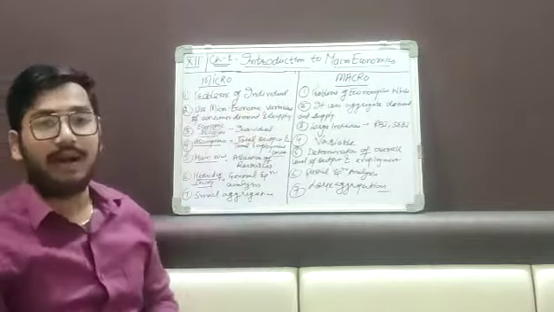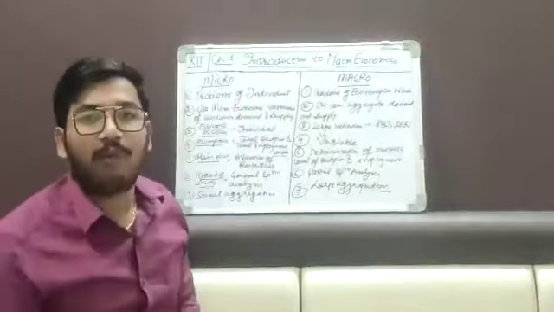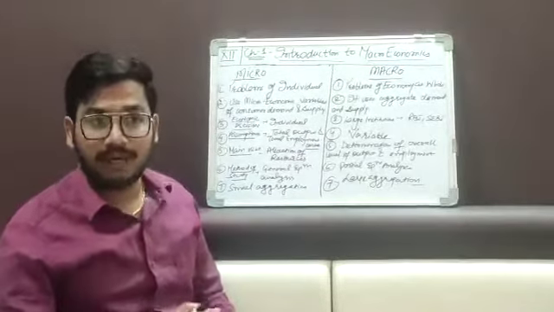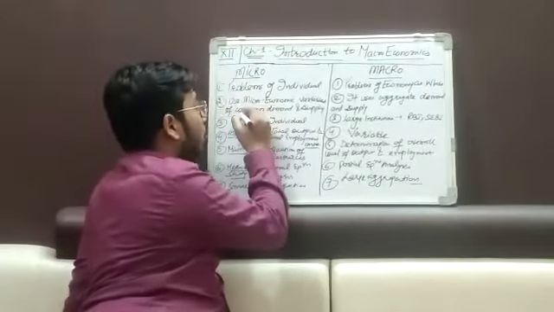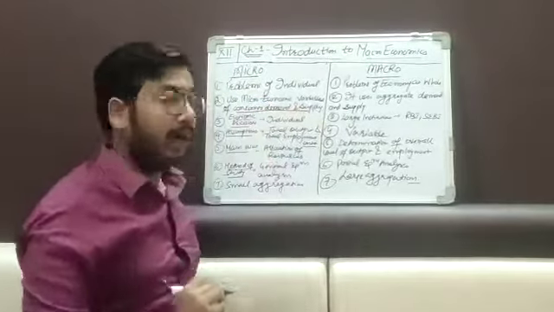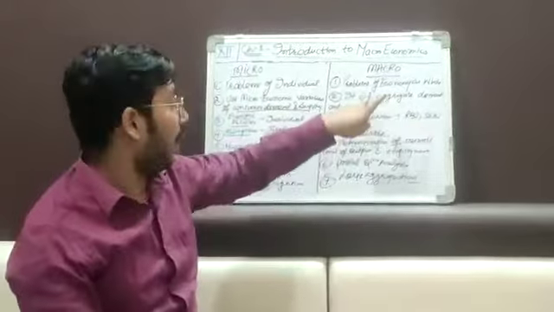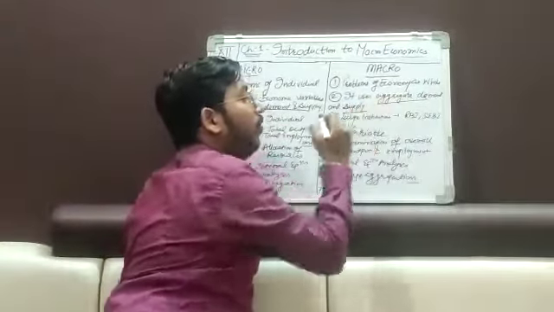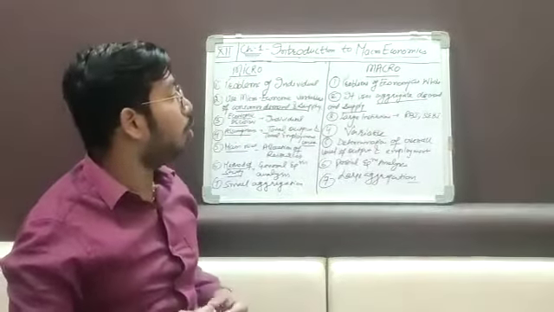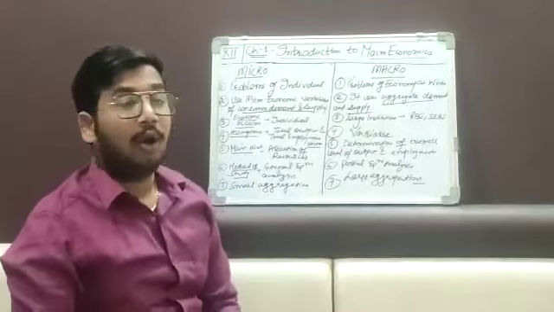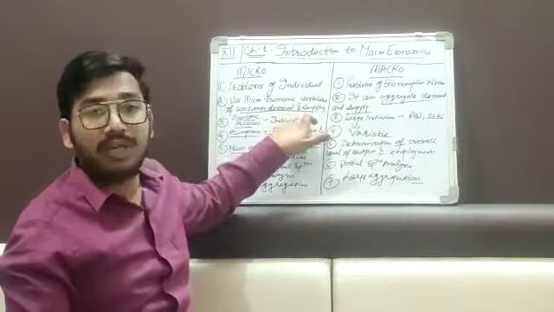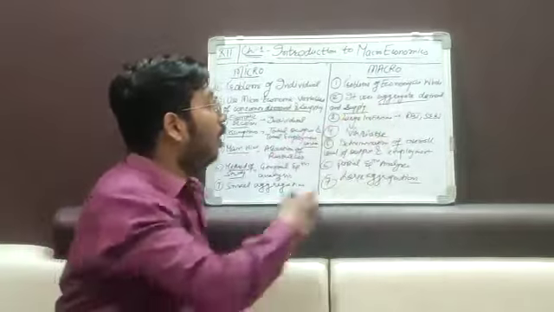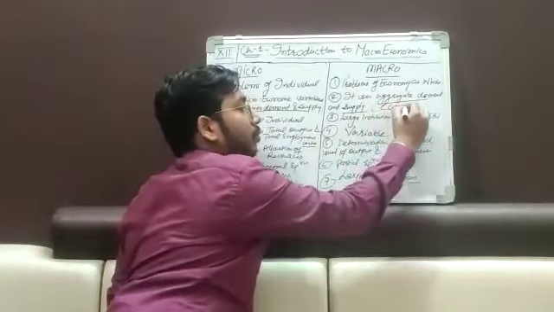Now second, the microeconomic variables are consumer demand and supply. In 11th we also read in microeconomics that the main thing is the market forces of demand and supply. So here we use consumer demand and supply, but in case of macro we use aggregate demand and supply. Now what is the meaning of aggregate demand and supply? It means the total demand and total supply, not the demand and supply of an individual or a single market, but the total demand and total supply of the total economy.